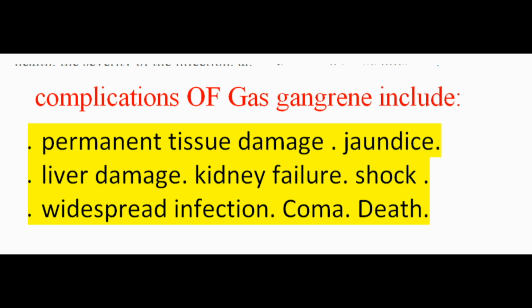Potential complications include permanent tissue damage, jaundice, liver damage, kidney failure, shock, widespread infection, coma, and death. The sooner gas gangrene is treated, the better the outcome. It's critical to seek medical treatment as soon as you notice symptoms.